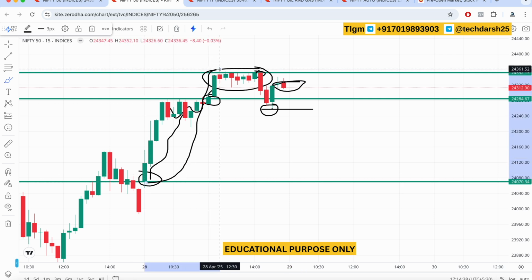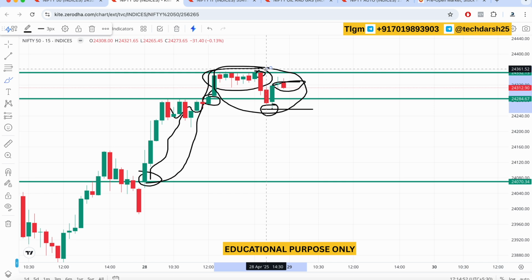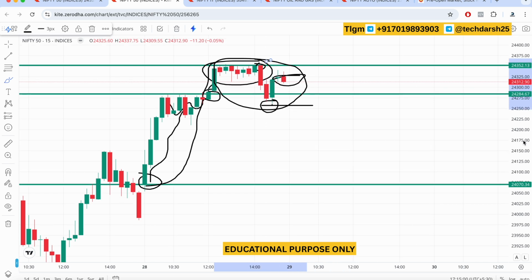For the first half the market was volatile, and also quite bullish. As you guys can see, the market has gone up, and after going up it made the 24,350 level a resistance level for today, and consolidated there for the other half of the day. So this is how the Nifty 50 has performed for today, and this analysis is only for educational purposes.